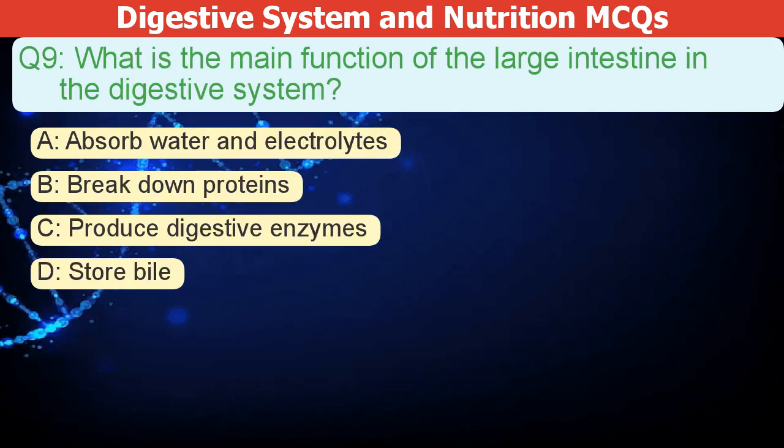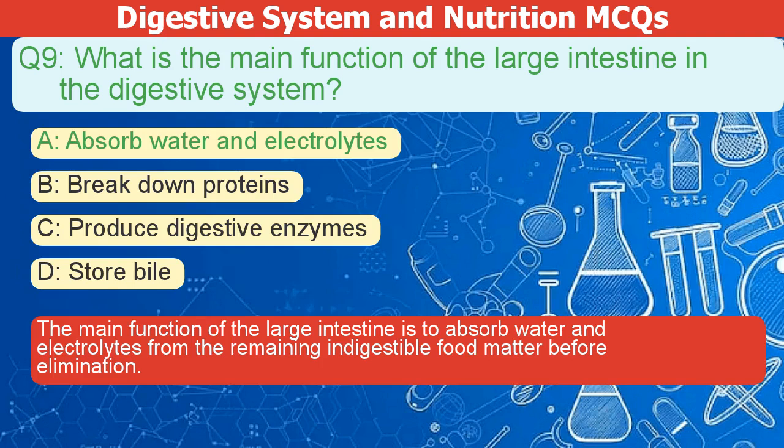What is the main function of the large intestine in the digestive system? A. Absorb water and electrolytes. B. Break down proteins. C. Produce digestive enzymes. D. Store bile. The correct answer is A. The main function of the large intestine is to absorb water and electrolytes from the remaining indigestible food matter before